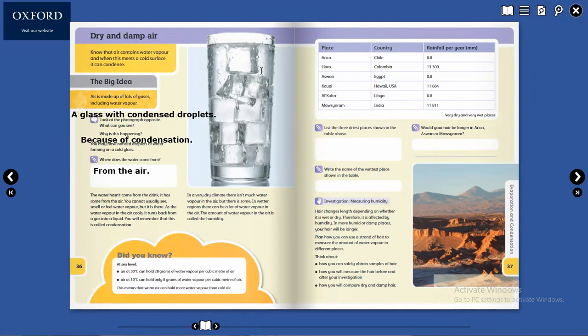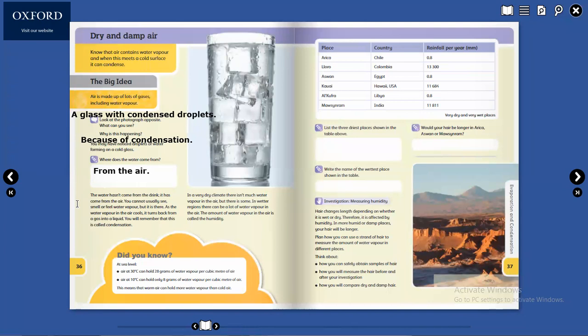Okay, Omar, open your mic and read from here. Yes, teacher. The water hasn't come from the drink. It has come from the air. You cannot usually see, smell, or feel water vapor, but it's there.